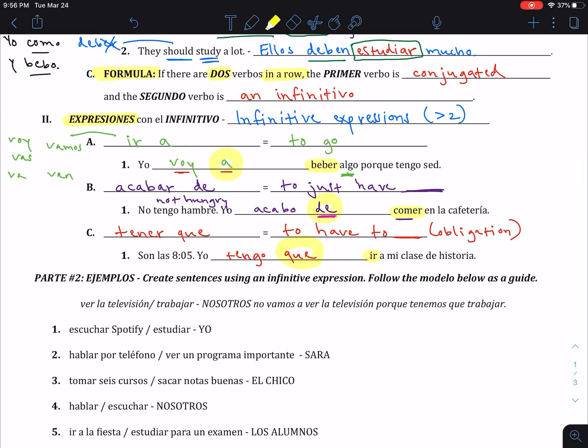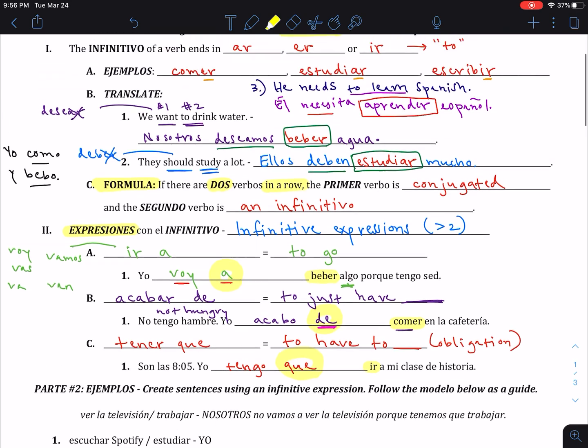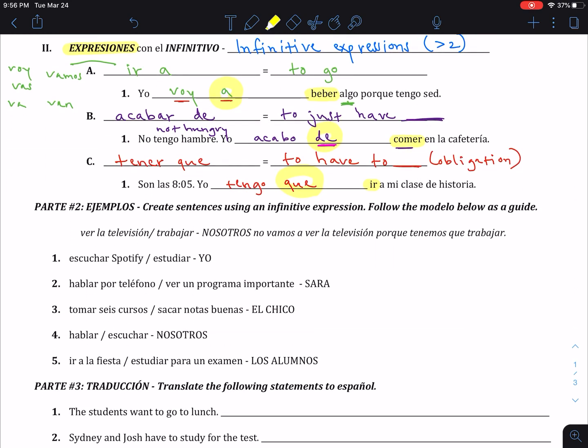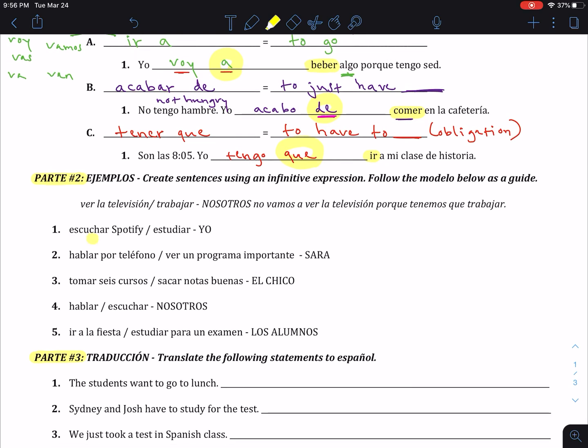Okay, so long story short, that's basically how we use infinitives and expressions. What I'm going to ask you to do now, and feel free to call a friend to do this or to FaceTime as you do parts 2 and 3. In part 2, you're just going to take these two expressions or clauses and combine them together.